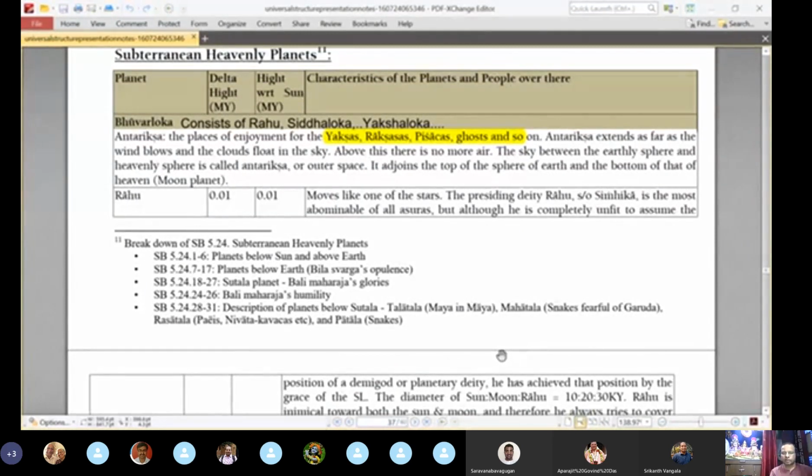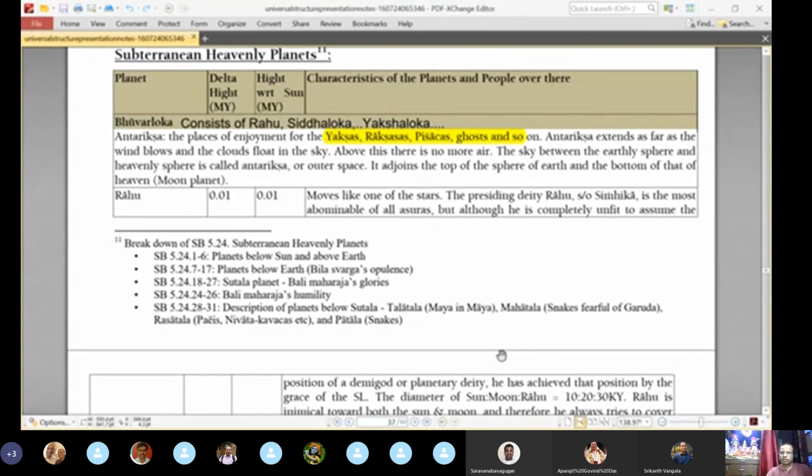As soon as he started drinking the nectar, the devatas identified him as the asura, and Vishnu killed him. But because he drank the nectar, he became immortal, and he was given the position of this planet called Rahu.